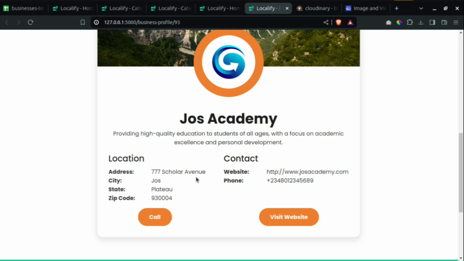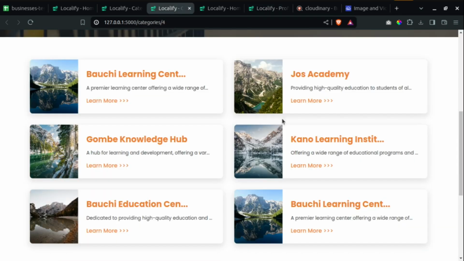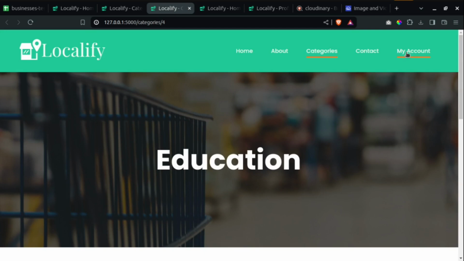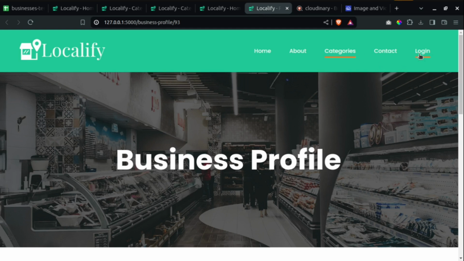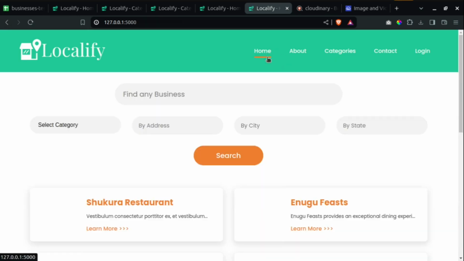Then we have password retrieval. If you notice very well, when I was logged in, this was showing my account. If I reload this page now, I'm not logged in anymore, it's showing login. If I go to login and I forgot my password, there's no way for me to retrieve it in this particular version of the application. But for subsequent versions, obviously we would want to add that feature.